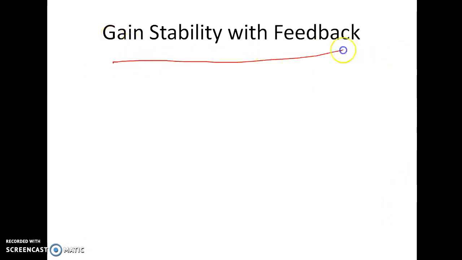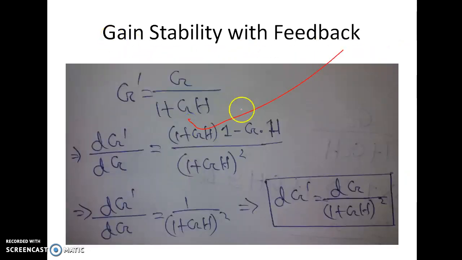See, gain stability with feedback. As we discussed in our previous video, the overall gain for a negative feedback circuit is G' equal to G by 1 plus GH, where G is the gain of the open loop system or gain without feedback, and H is the transfer factor of the feedback block. The overall gain of the negative feedback amplifier scheme is given by G' equal to G by 1 plus GH.